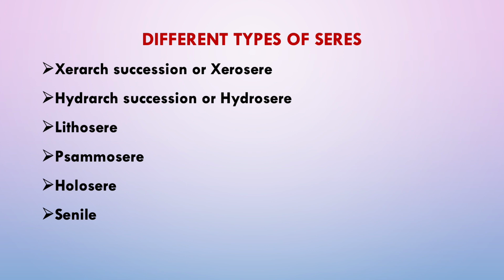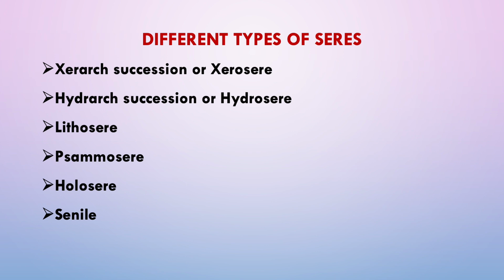The first one, xerosere or xerarch succession, as we can make out from the term itself, is succession on dry habitats, whereas hydrarch succession or hydrosere is the succession which occurs in the area of fresh waters. Then lithosere, succession that begins on newly exposed rock surface as a result of either glacial retreat or volcanic eruptions. Then these bare rocks which get exposed, on the surface of which also the succession can begin.